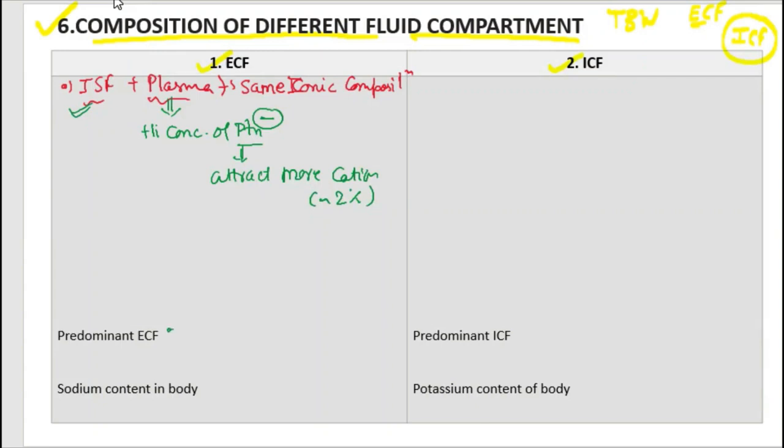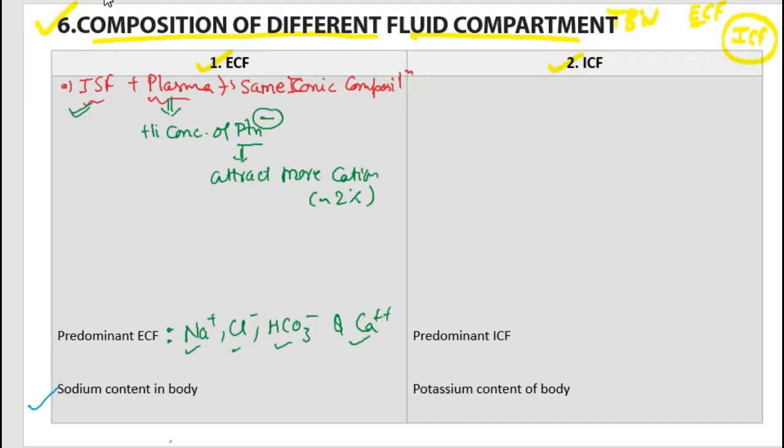Here the predominant ECF ions are sodium, chloride, bicarbonate and calcium. Both compartments have these ions, but ECF has a high concentration of them.